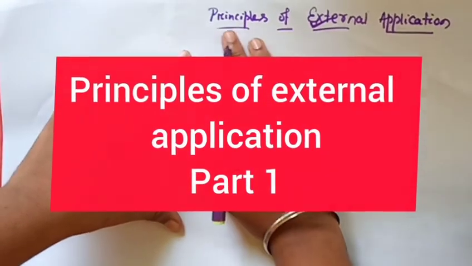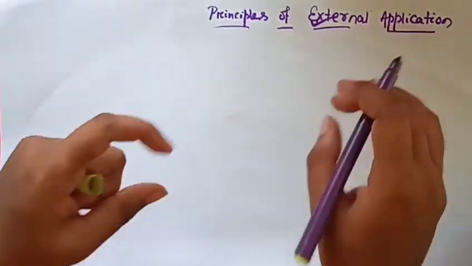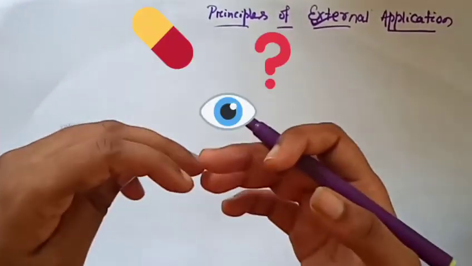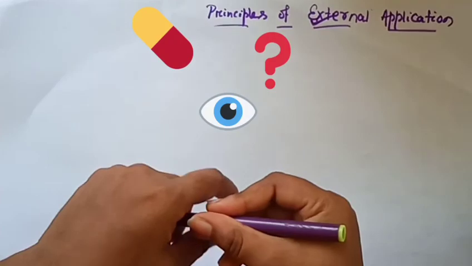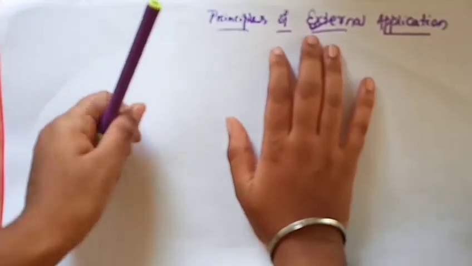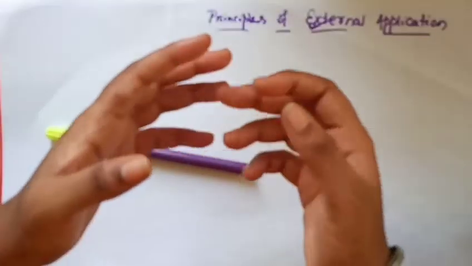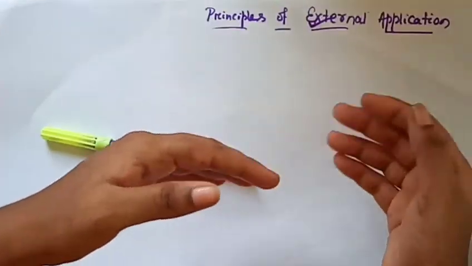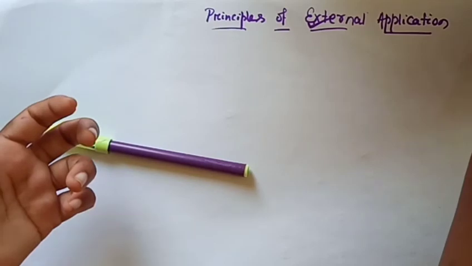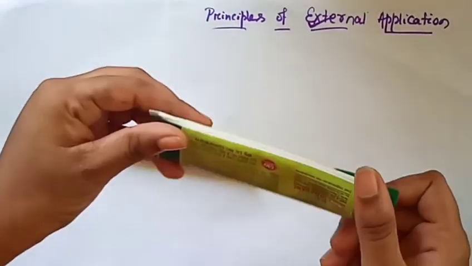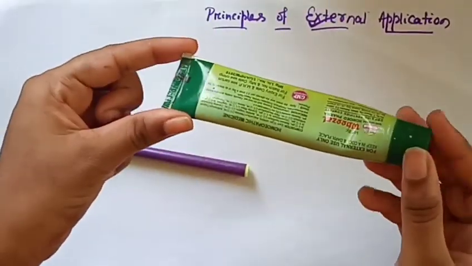So our topic of discussion in this video is the principle of external application. What does it mean? Now we discuss. Principle of external application is nothing but external means outside, application means any type of medicine which we apply. Now we discuss by taking this example of this medicine.